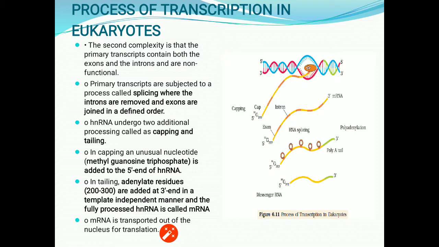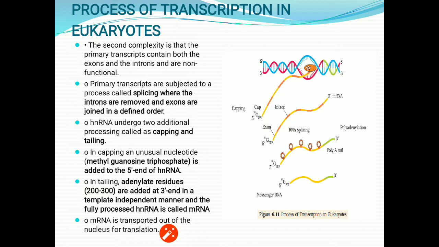Now it needs to get processed, so the splicing will take place. First the methyl guanosine triphosphate attaches to the 5' end, which is termed as capping. Then the polyadenylate residue attaches to the 3' end and it is termed as tailing.